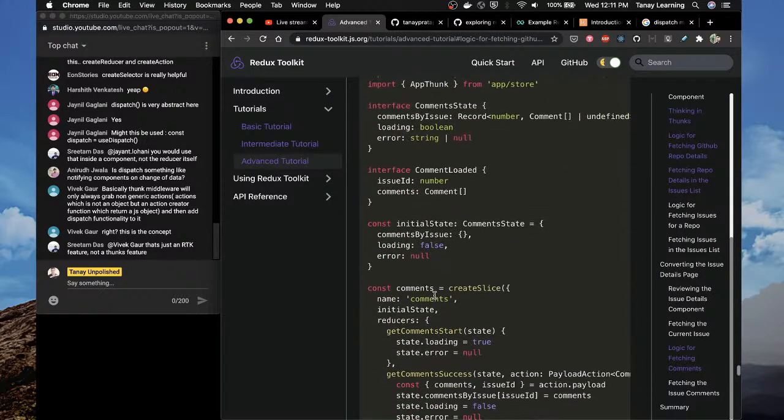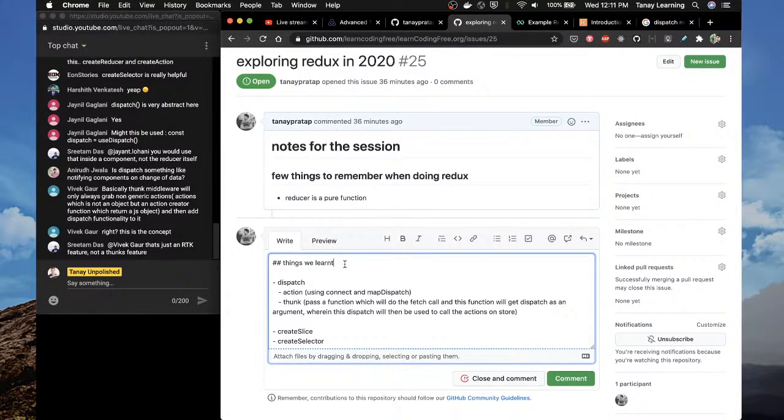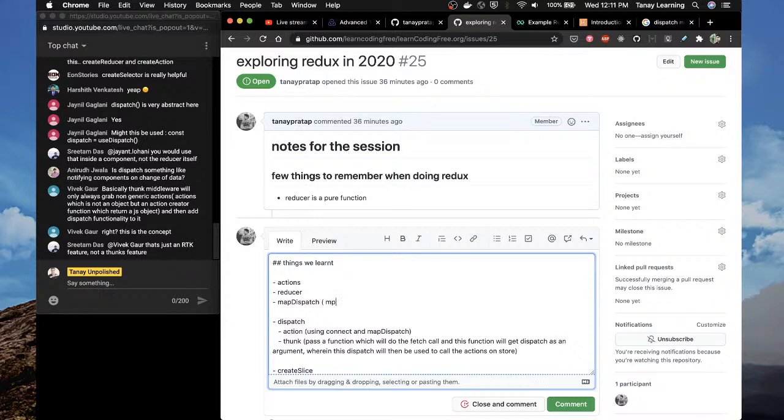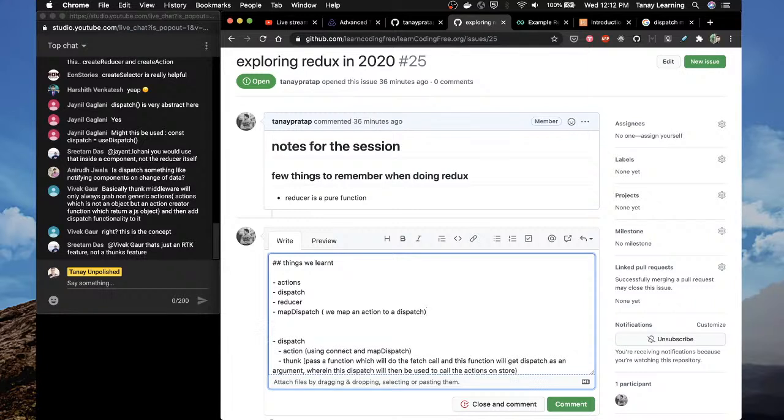If you have to summarize, we did actions, then we understood what a reducer is, then we looked into map dispatch, wherein we map an action to a dispatch, and then we looked into connect, wherein we map a map dispatch to a component.